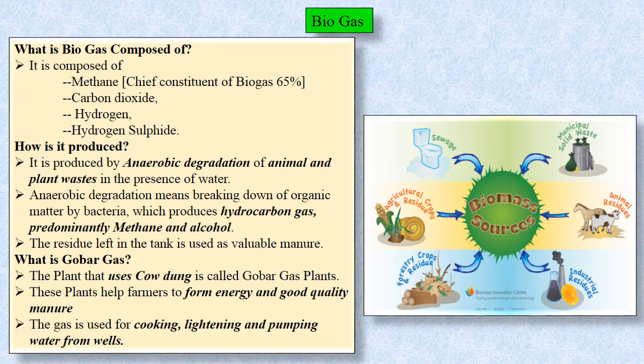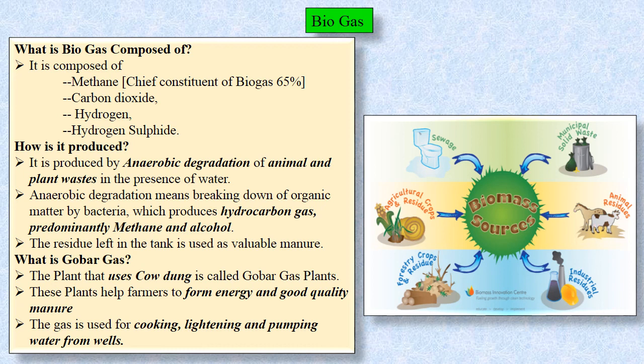What is biogas and what is it composed of? Let's understand. It is composed of methane, carbon dioxide, hydrogen and hydrogen sulfide. Methane, about 65%, is the main constituent obtained from biogas. Now, how is it produced?